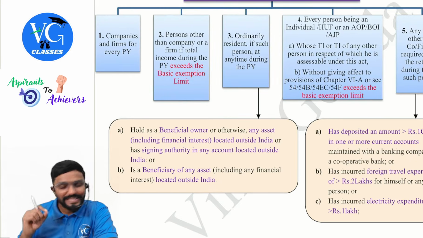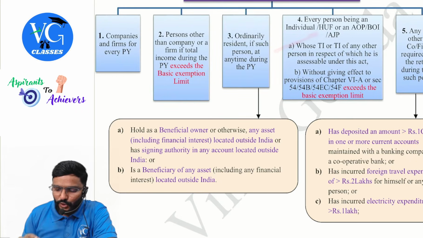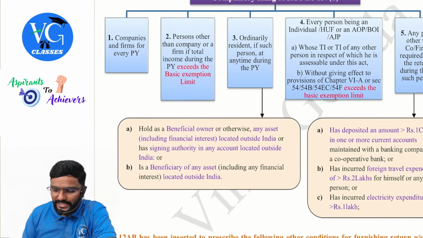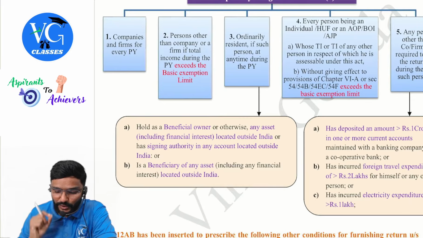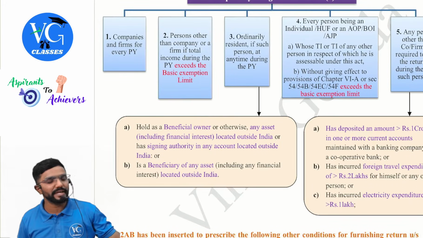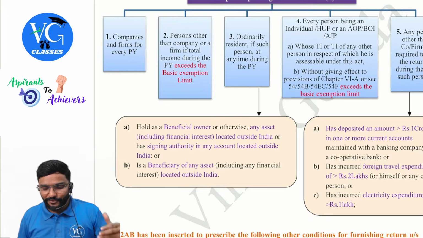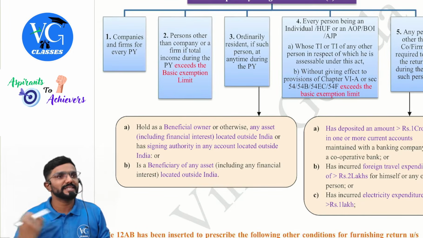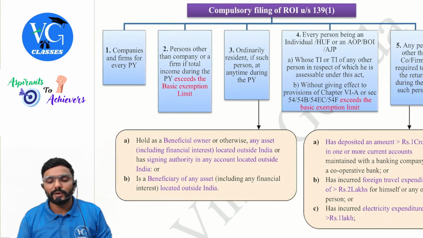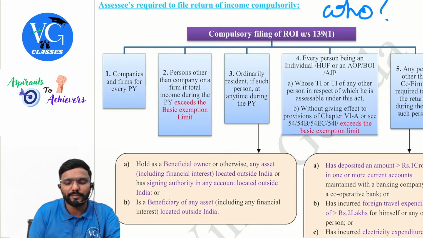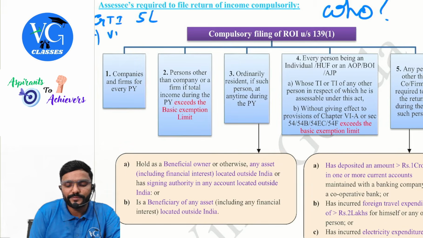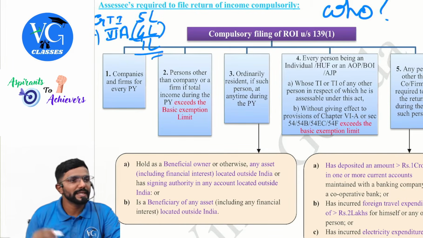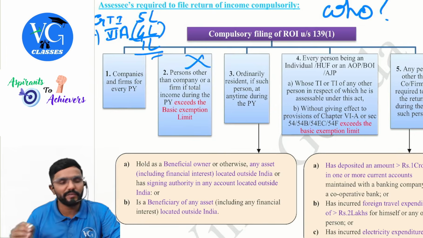Okay. In simple terms, whose total income or the total income of any other person in respect of which he is assessable under this Act, without giving effect to the provisions of chapter 6A, full chapter 6A deduction, or section 54, 54B, EC, F, that is the capital gains exemptions, exceeds the basic exemption limit. Means, guys, simple. Assume you have already claimed chapter 6A deduction. I'm just giving an example. So your gross total income was 5 lakh. Now you have claimed chapter 6A deduction, assume 4 lakh. What is your total income? 1 lakh. Is it more than basic exemption limit? No. So that means you would not be covered here.